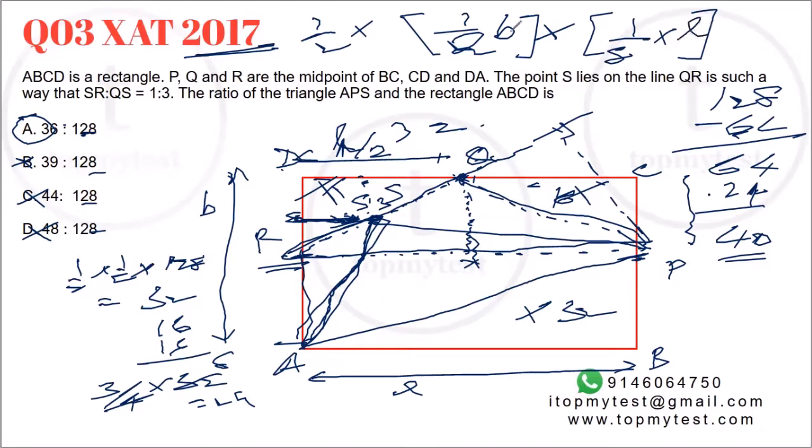1/8 of L. Right. Now we know L into B equals 128, which is the area. So if I take 128 here, the rest of the portion will be half into half will be 1/4. 1/4 into 1/8 will be 1/32. 1/32 of 128 will be 4. So 40 minus 4, 36. Option A is your correct choice.